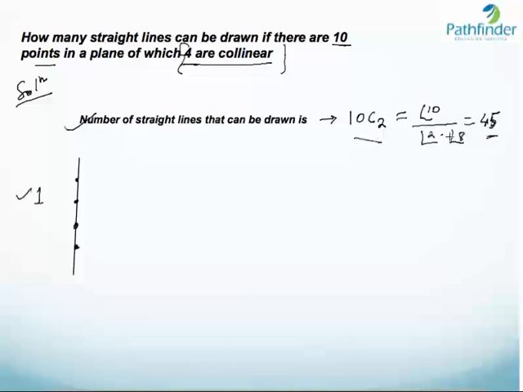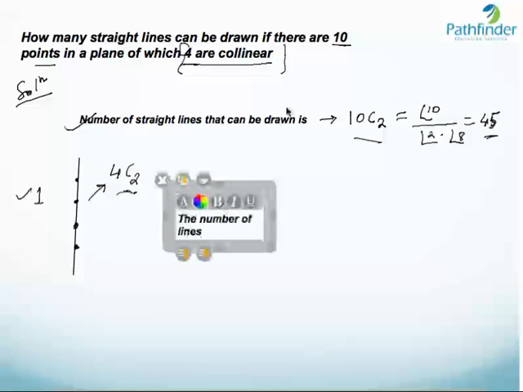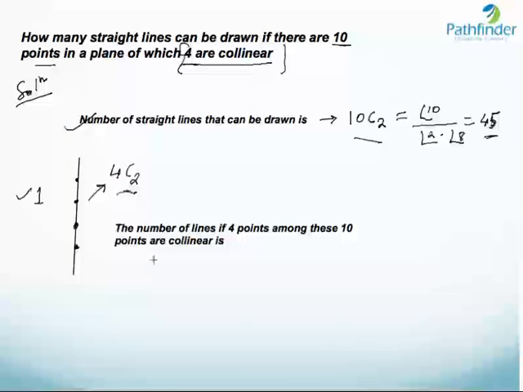But when we calculated 10C2, we have counted 4C2 lines that can be drawn from these 4 points, which is incorrect. So our original answer should be reduced by a number which is equal to 4C2. So effectively, the number of lines if 4 points among these 10 points are collinear is given by the original number 10C2 minus 4C2.